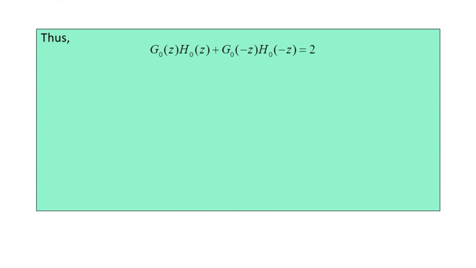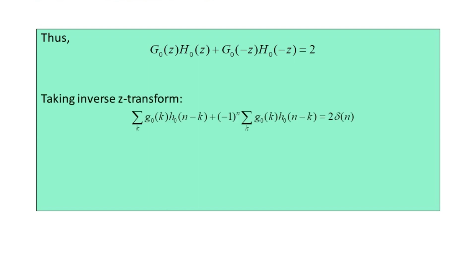Now taking the inverse transformation for the Z transform representation here, we write summation over index variable k of G0 of k with H0 of n minus k, which is added to minus 1 to the power n, again the summation over index variable k of G0 of k multiplied to H0 of n minus k, which is equal to 2 times the impulse del of n here.